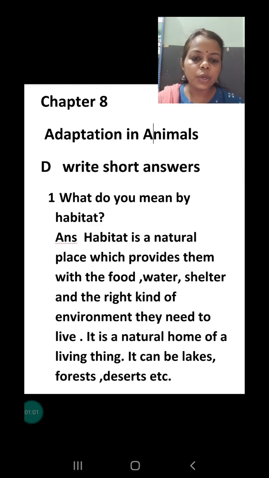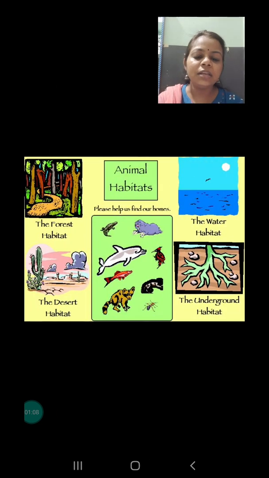It is a natural home of a living thing. It can be lakes, forest, desert and so on. As you can see, some of the animals are living in forest, some are living in water, some are living in desert, and some bacteria are living under the ground also. So these all are their natural habitat. So natural habitat is a place where they live.